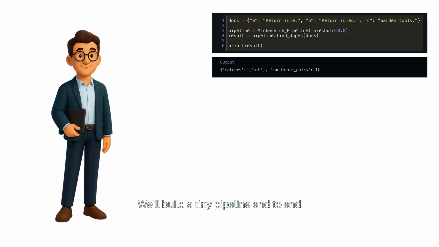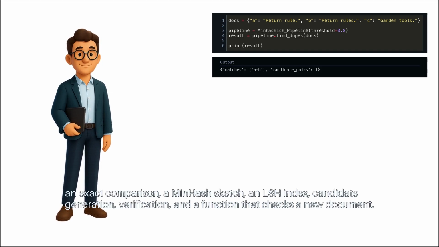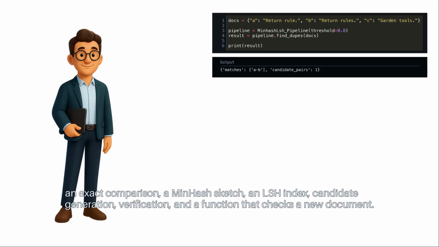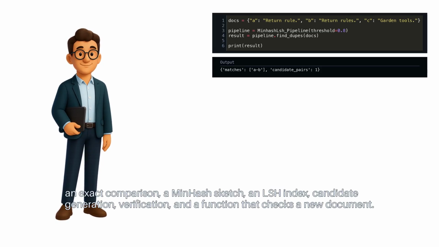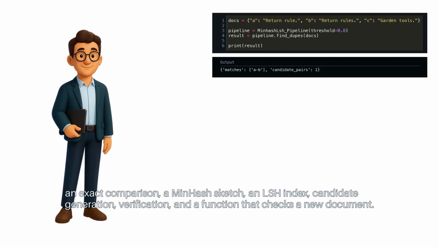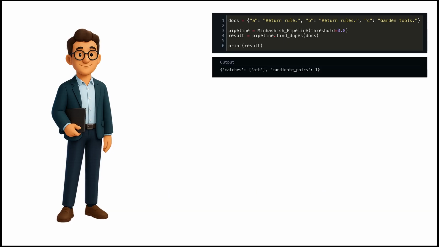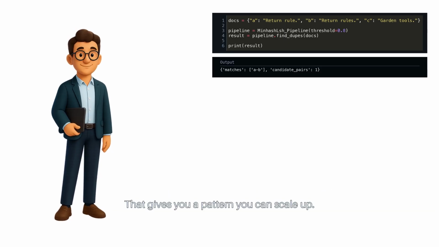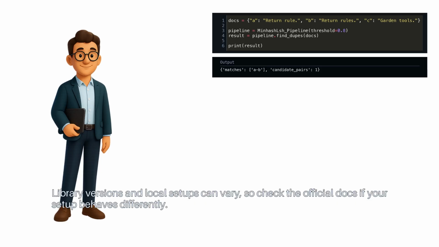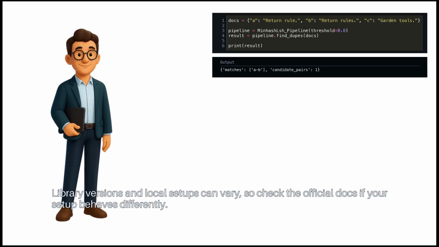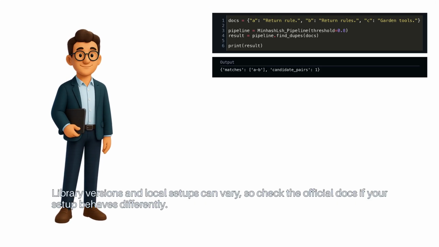We'll build a tiny pipeline end-to-end. An exact comparison, a MinHash sketch, an LSH index, candidate generation, verification, and a function that checks a new document. That gives you a pattern you can scale up. Quick note, this code is designed to teach the core idea clearly. Library versions and local setups can vary, so check the official docs if your setup behaves differently.